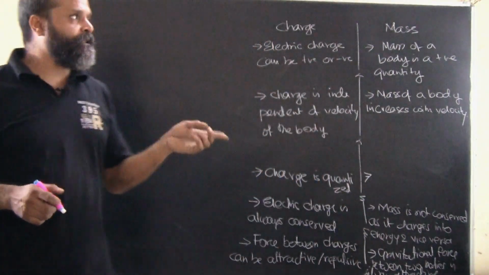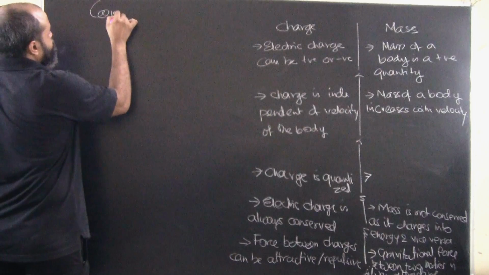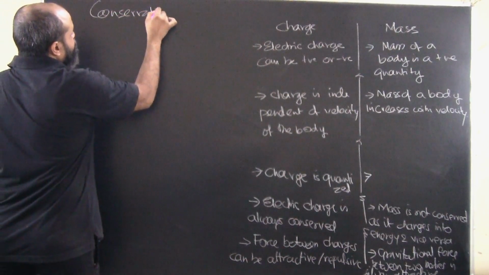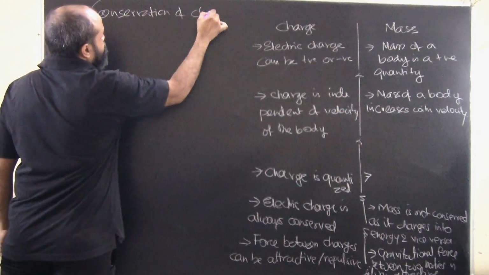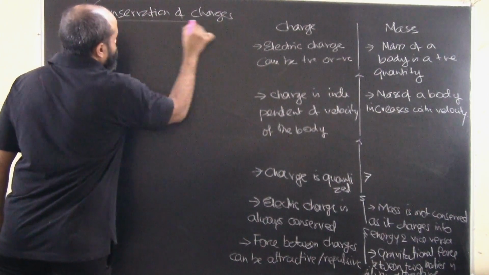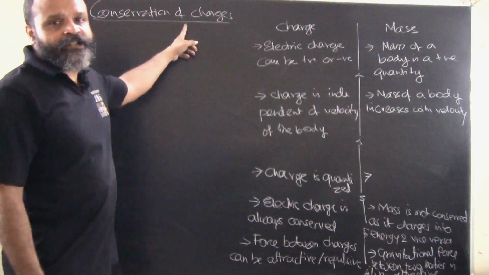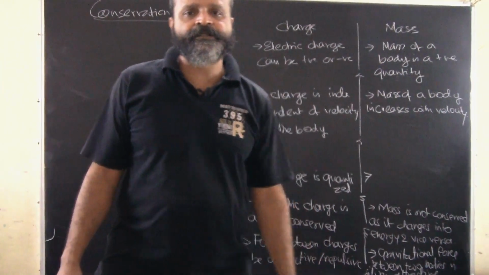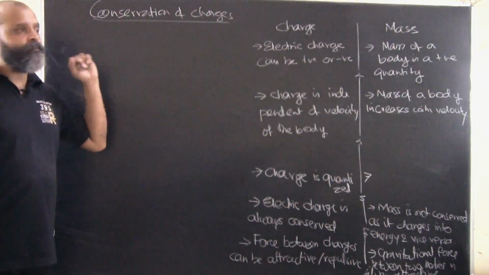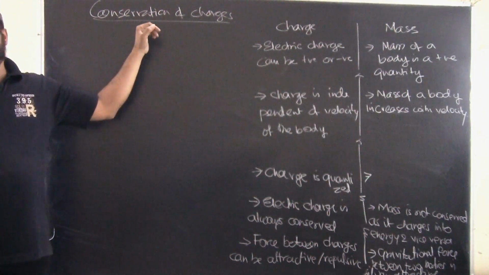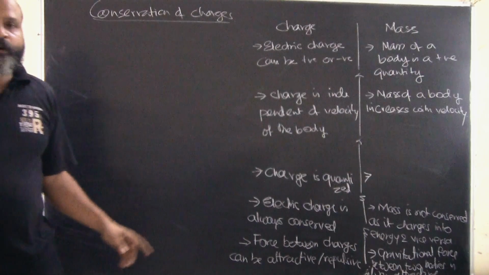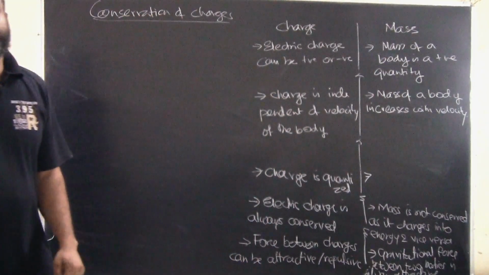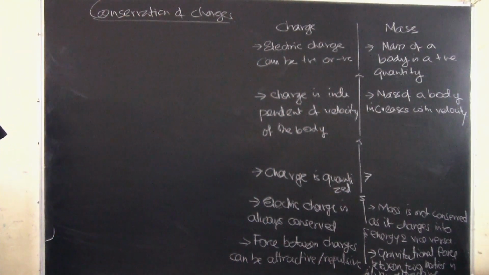Now the other aspect that is correlated to charge is conservation of charges. We have studied quantization of charge, which means that charges always exist in integral multiples. Now we come to conservation of charges. So what is basically the conservation of charge? Conservation means that it remains constant.